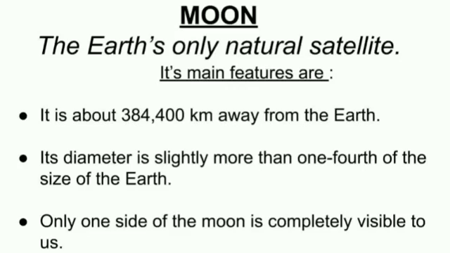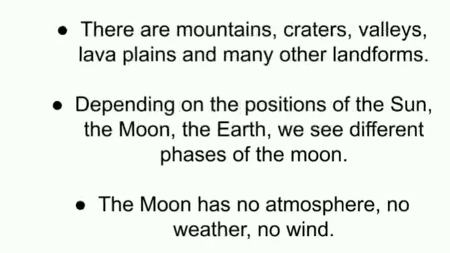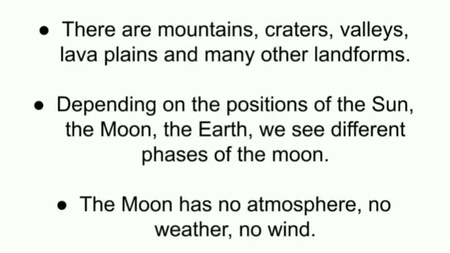The Moon completes one orbit in 27 days and it also takes the same time to complete its own spinning on its own axis. As a result, from the Earth we can see only one side of the Moon. There are mountains, craters, valleys, lava plains and other landforms on the Moon.